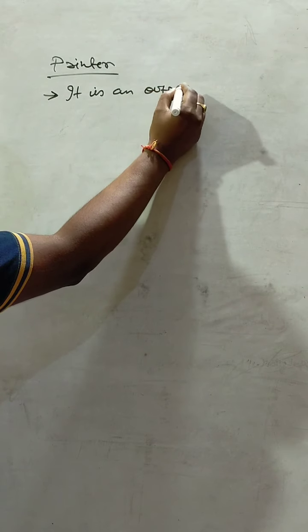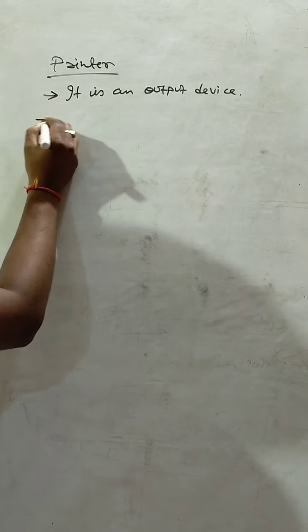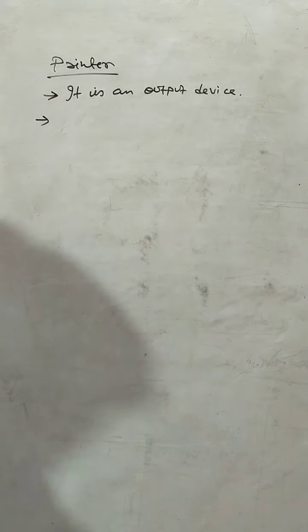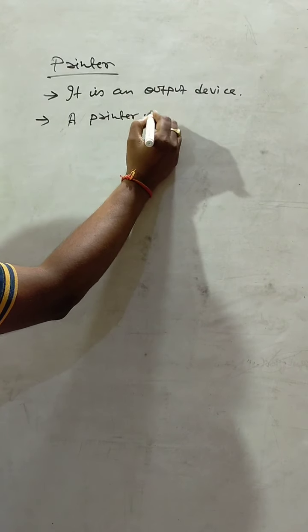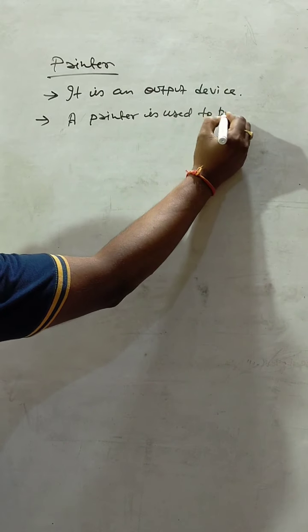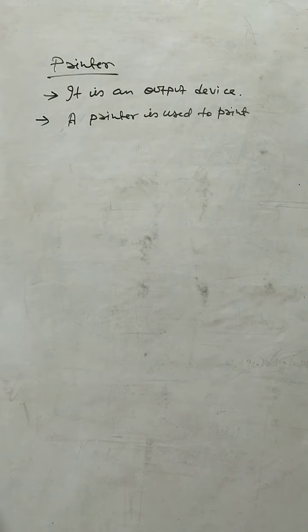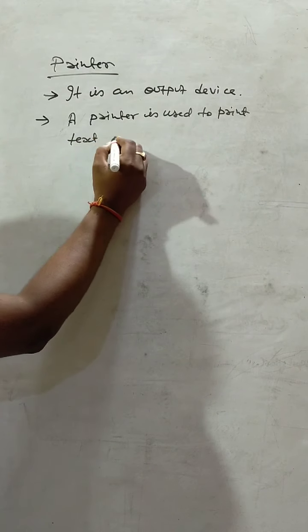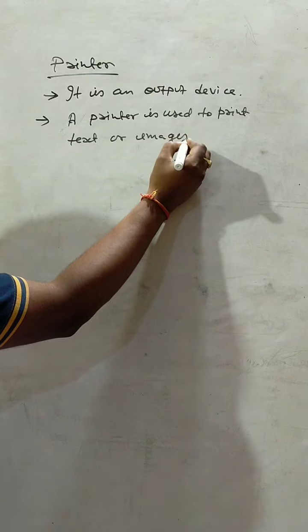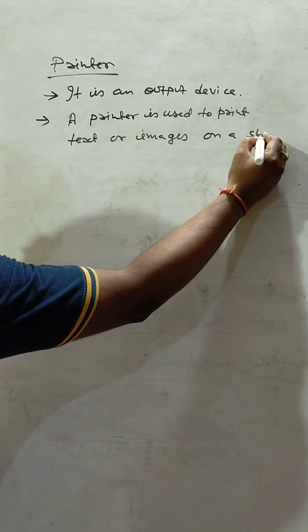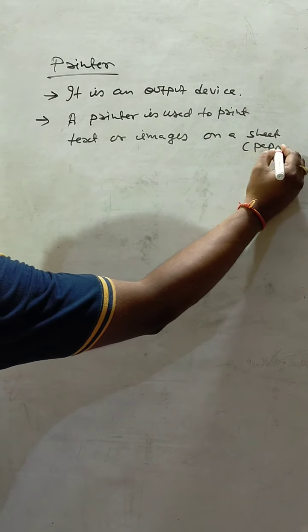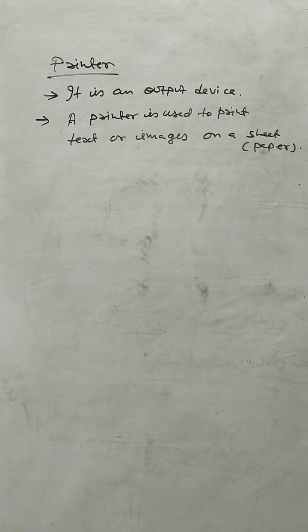Its use is, a printer is used to print text or images on a sheet, that is on a paper.